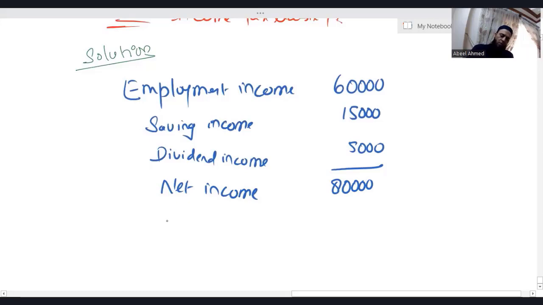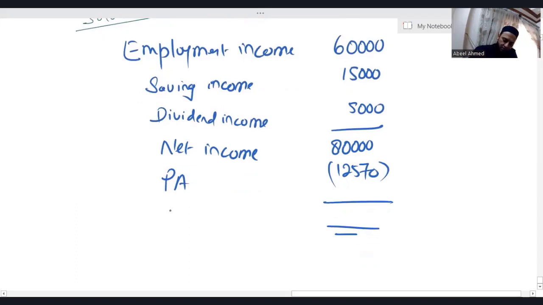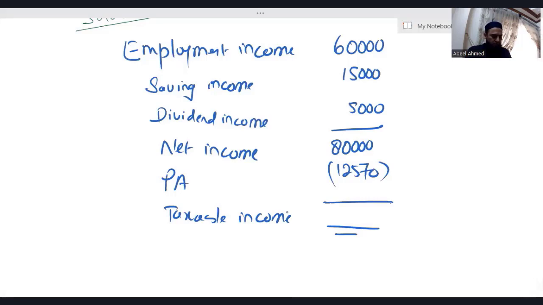Let me deduct the personal allowance 12570. And you people are studying Finance Act 2023. Never forget that. Taxable income. 80,000 minus 12570, I'm getting 67,430.